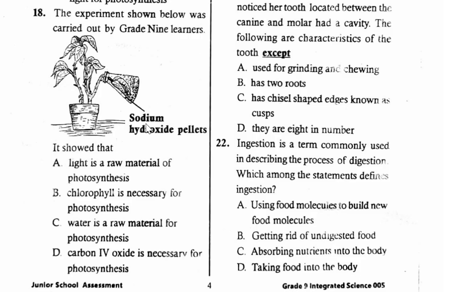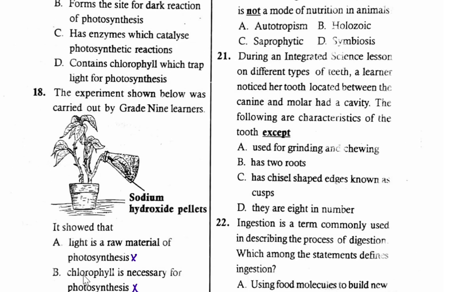So to start with, A is not true, even B, and then C. The correct one is carbon dioxide is necessary for photosynthesis. So we are using sodium hydroxide pellets to absorb carbon dioxide present, and therefore they were investigating how carbon dioxide is necessary for photosynthesis.